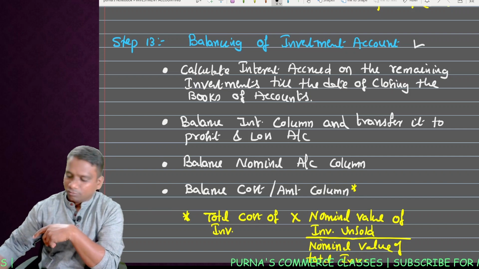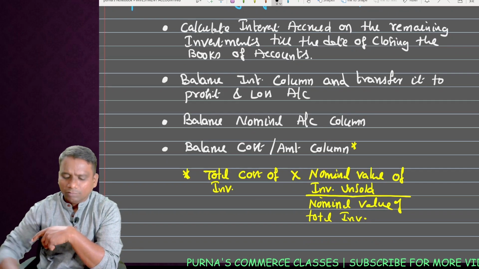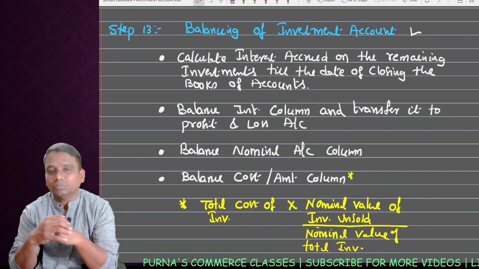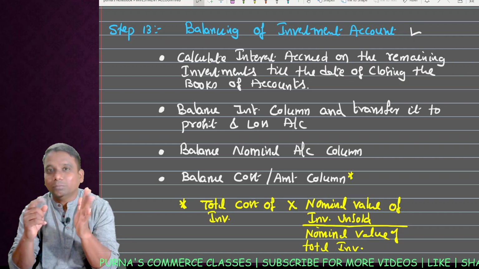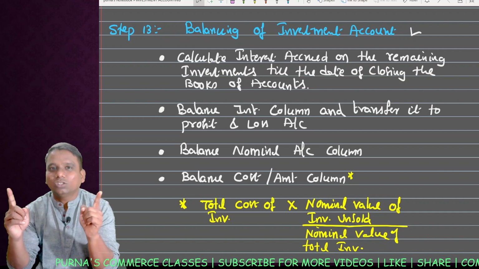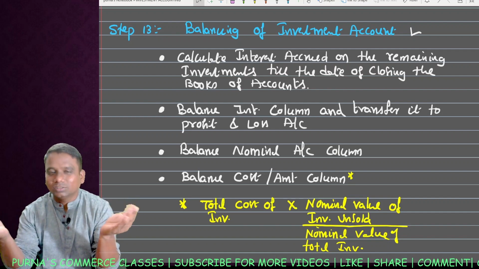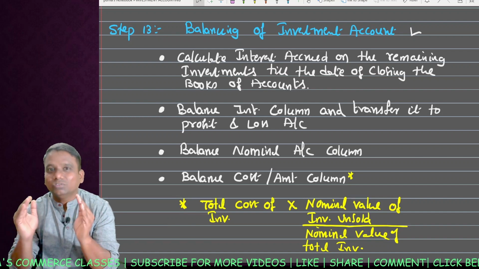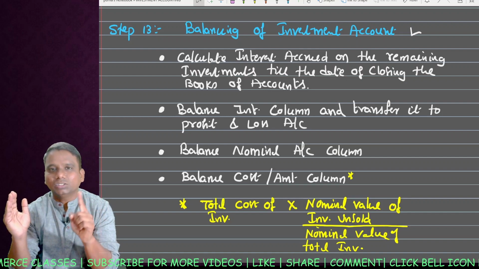Before balancing the investment account, if you observe, the investment account consists of how many amount columns? Three amount columns. Do you remember the cash book, with the discount column, cash column, and bank column? What is the procedure of balancing the cash book? Discount columns are totaled and posted into discount accounts. Cash column balance, bank column balance. Here also we have three amount columns: the nominal value column, interest, and cost.